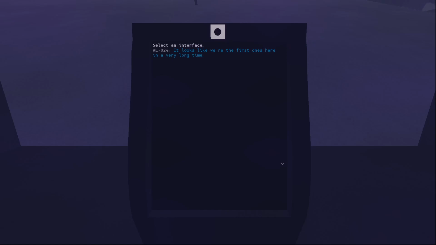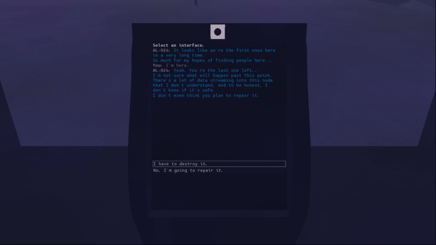Looks like we're the first ones here in a very long time. So much for my hopes of finding people here. I'm here. Yeah, you're the last one left. I'm not sure what will happen past this point. There's a lot of data streaming into this node that I don't understand. To be honest, I don't know if it's safe. I don't even think you plan to repair it.